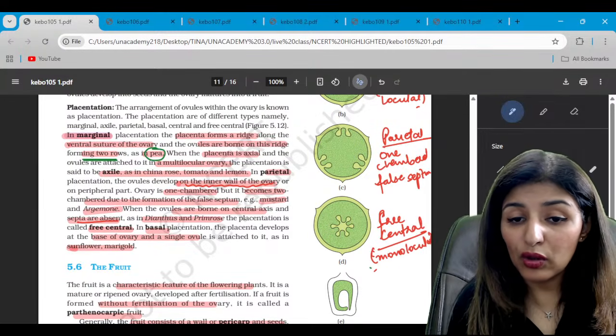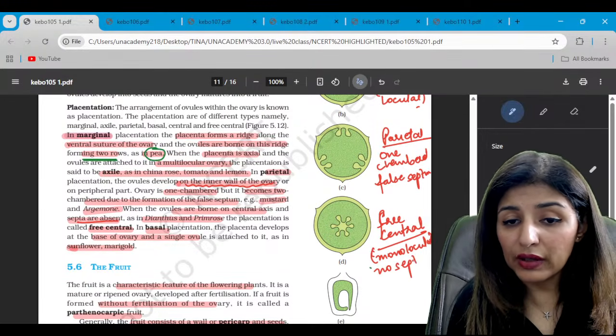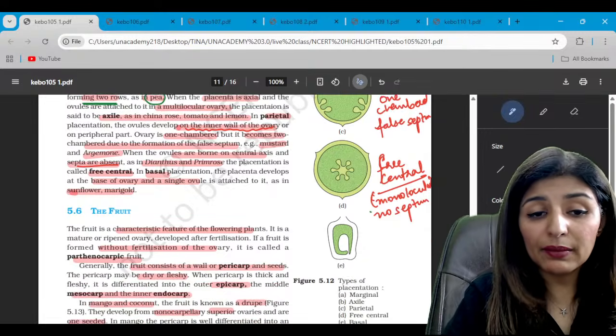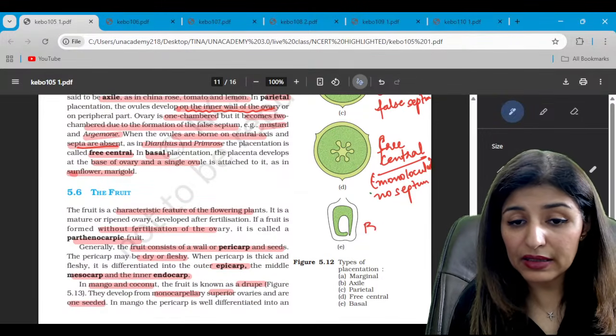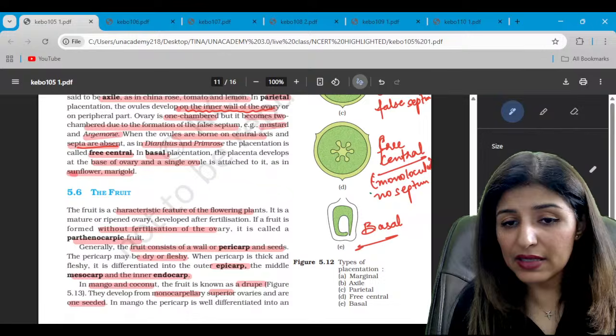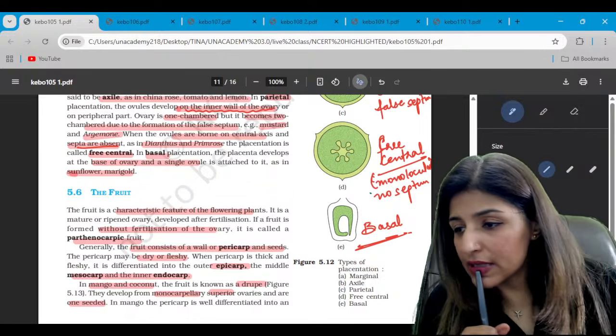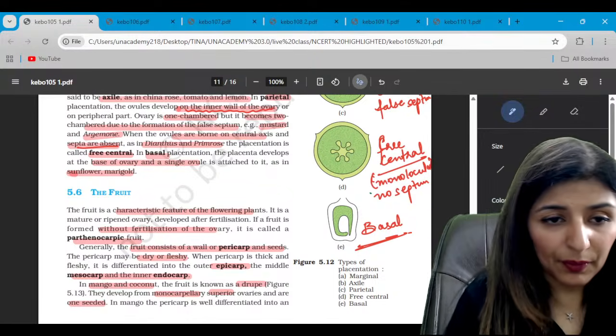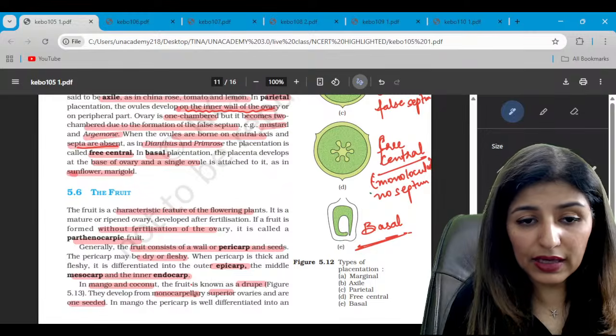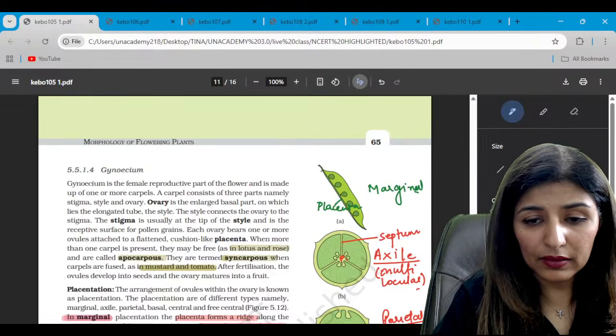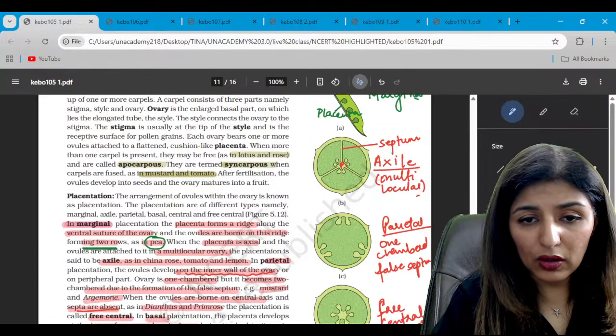Monolocular. No septum at all. When there is only a single ovule at the base, it is called basal placentation. Please let me know all these diagrams are clear to you all. Yes, guys. Are all the diagrams clear?